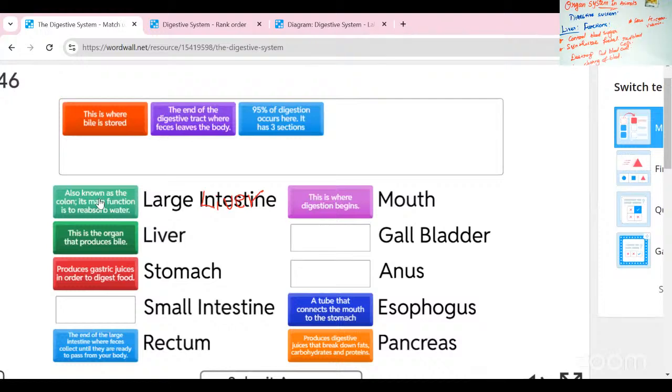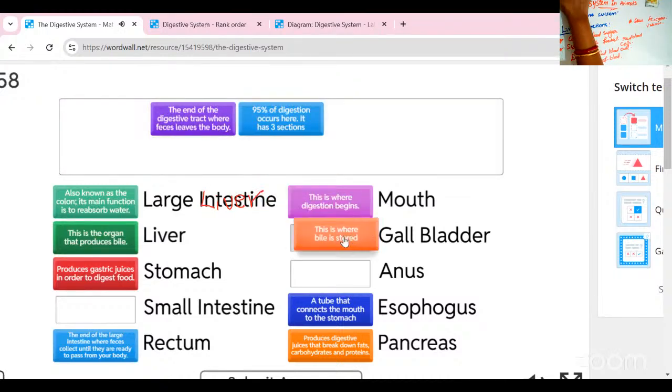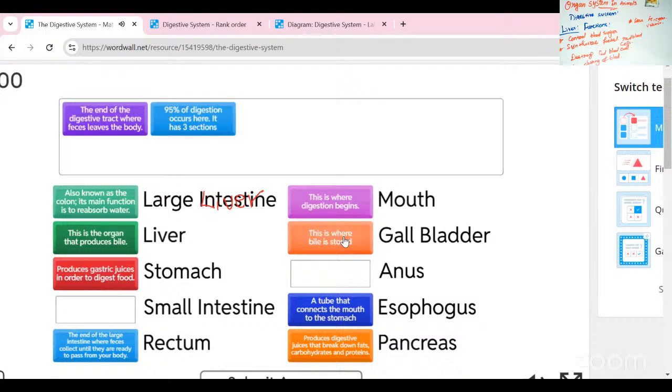This is where bile is stored. Where is bile juice stored? Yes, here only. The gallbladder stores the bile juice.